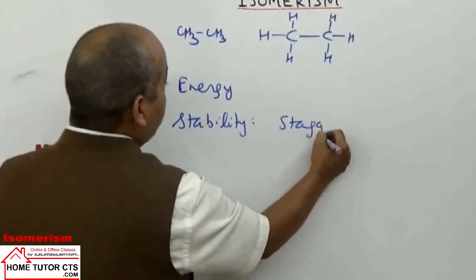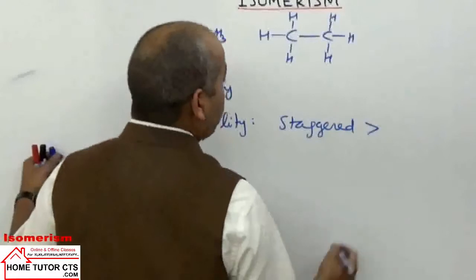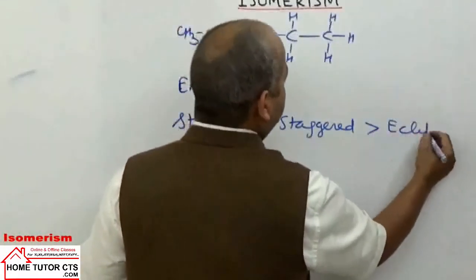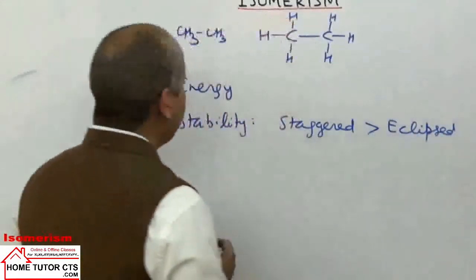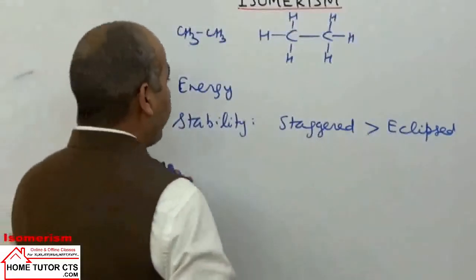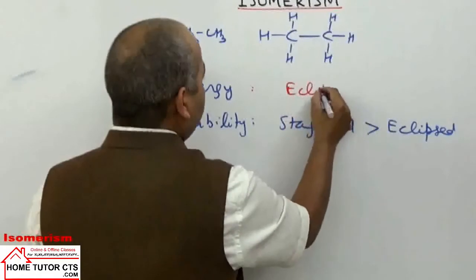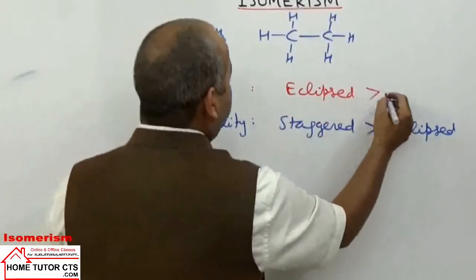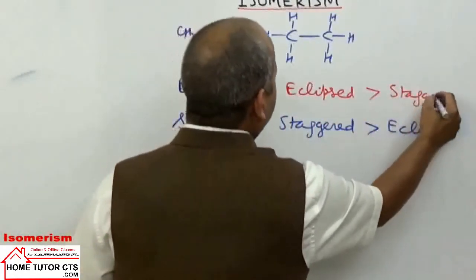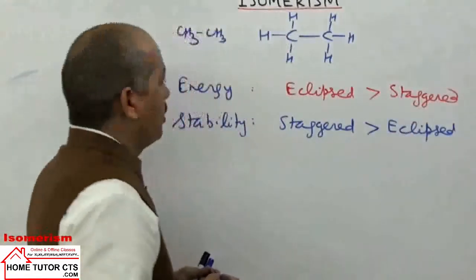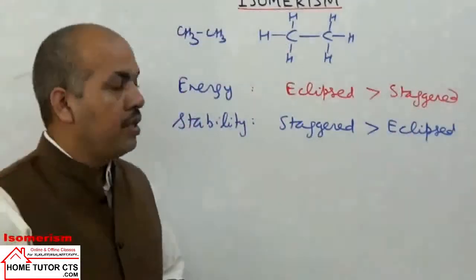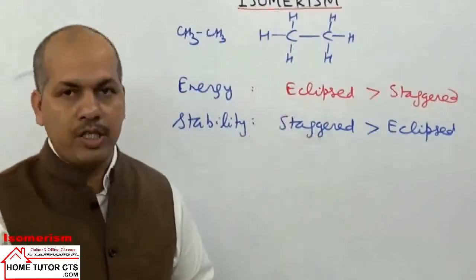Staggered conformation is more stable as compared to eclipse conformation. Whereas in energy, the order will be opposite. Eclipse conformation has higher energy as compared to staggered conformation.